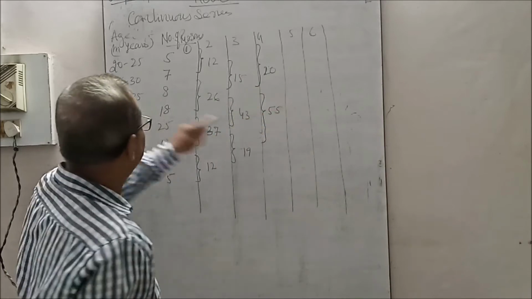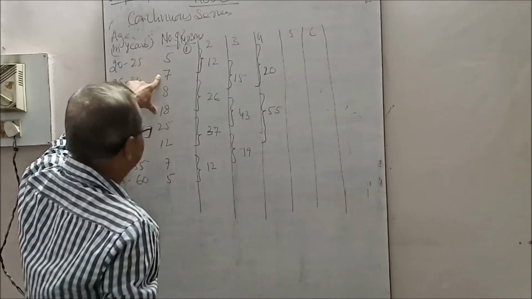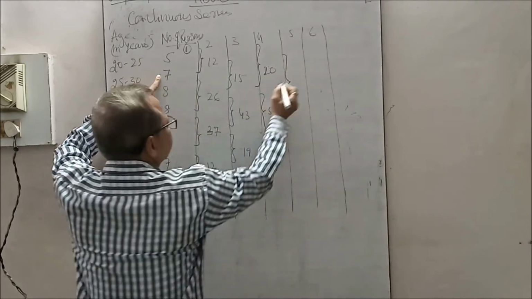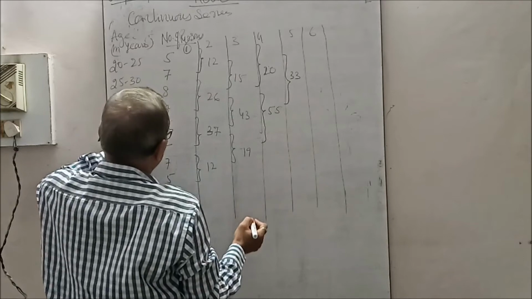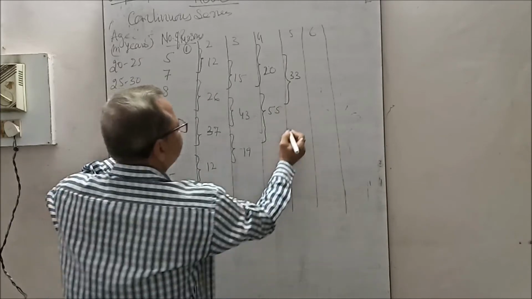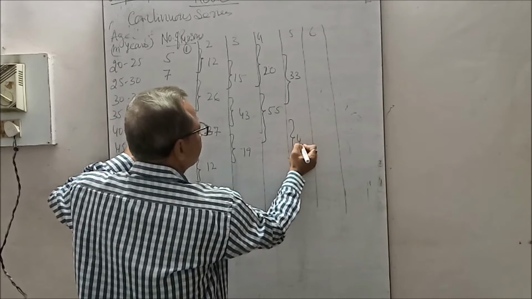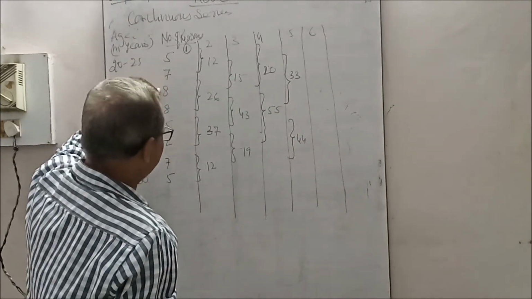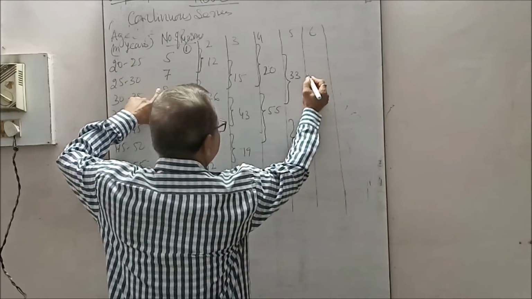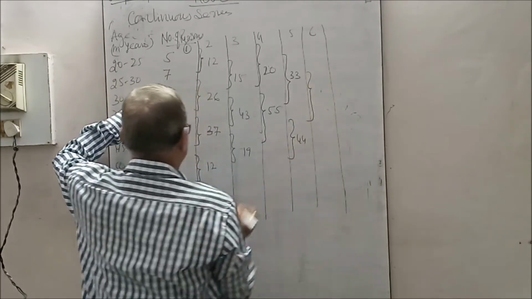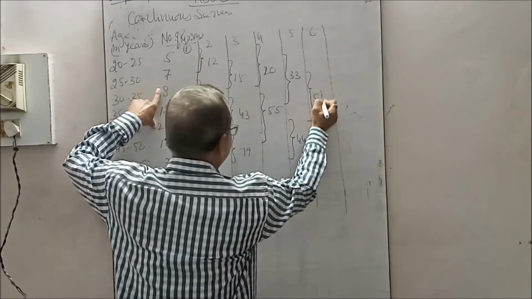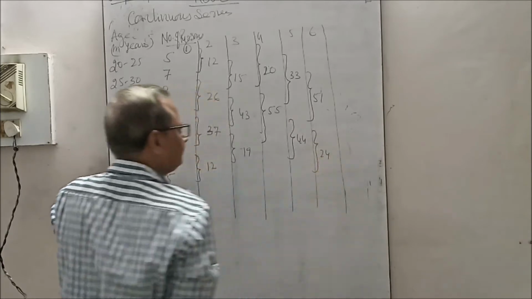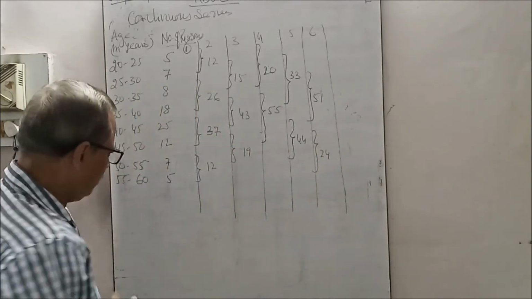Now in the fifth column, we will leave the first one and start from the second: 7, 8 and 18, total 33; 25, 12 and 7, total 44. In the sixth column, leave the first and second, then start from the third: 8, 18 and 25, total 51; and 24. This is it. Now make the analytical table.